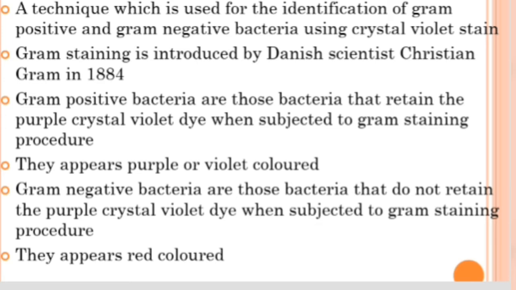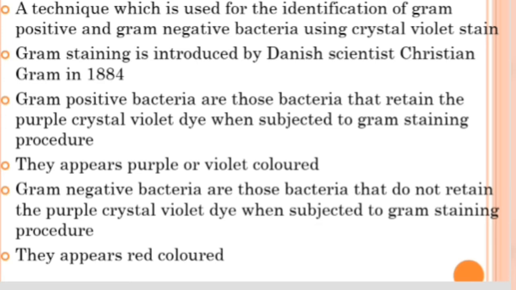After the staining procedure, we observe the bacterial cells under a microscope, where they appear differently stained. Those bacteria which appear in the color of crystal violet, that is violet or purple, are called gram positive bacteria, and the bacteria which appear red are called gram negative bacteria.